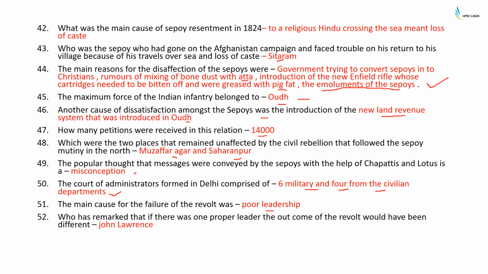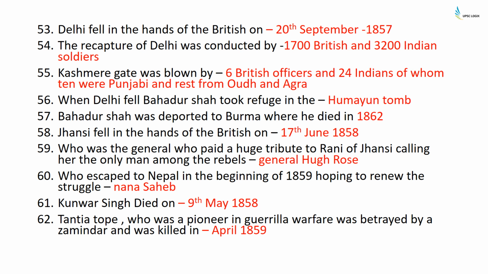Who has remarked that if there was one proper leader, the outcome of the revolt would have been different? It is John Lawrence. Delhi fell in the hands of the British on 20th of September 1857. The recapture of Delhi was conducted by 1700 British and 3200 Indian soldiers. Kashmiri Gate was blown by 6 British officers and NCOs and 24 Indians, of whom 10 were Punjabis and the rest were from Awadh and Agra.